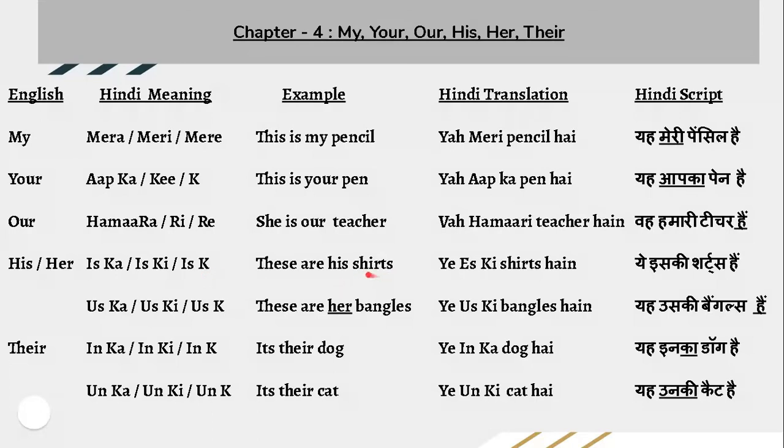For example, like you are talking about which object. Example, these are his shirts. ये इसकी shirts हैं. Is means somebody who is nearby. Iski and ki, because again the shirt we are considering in the feminine.